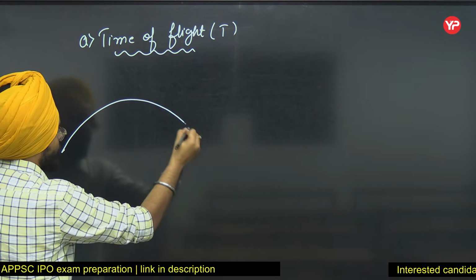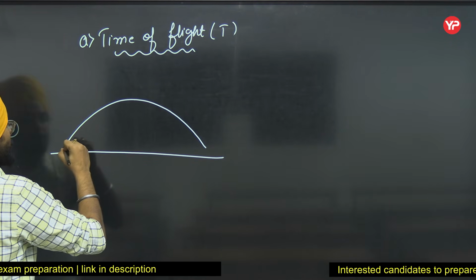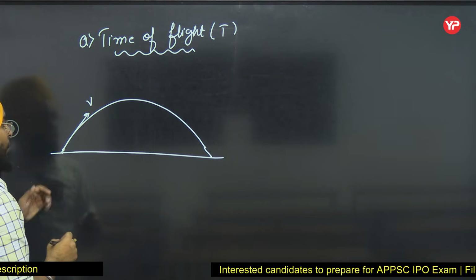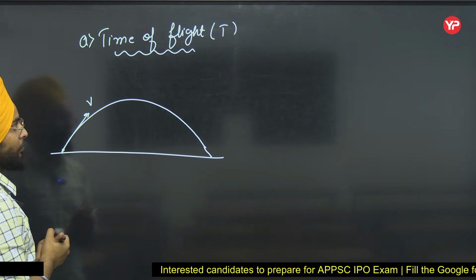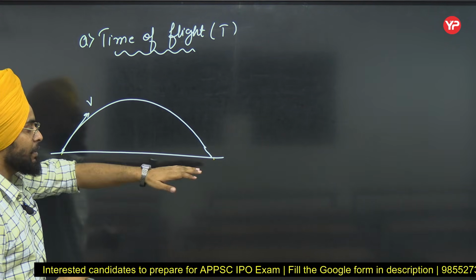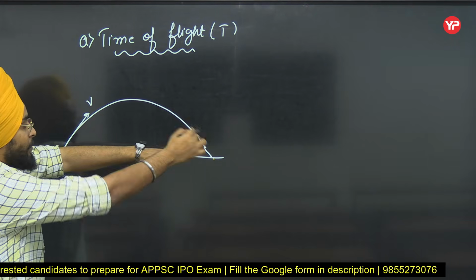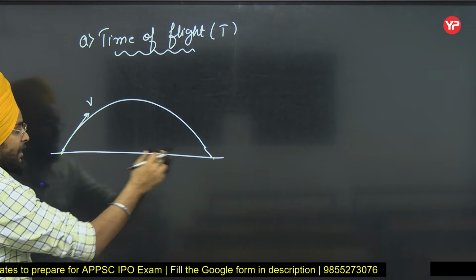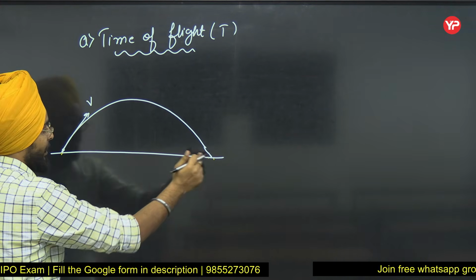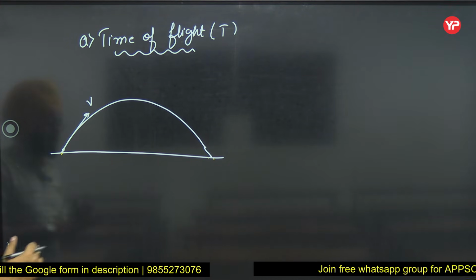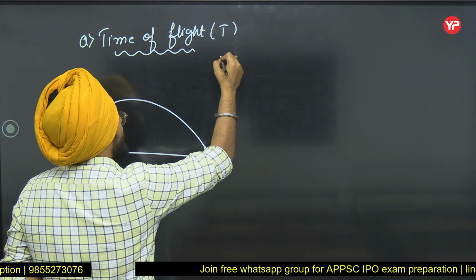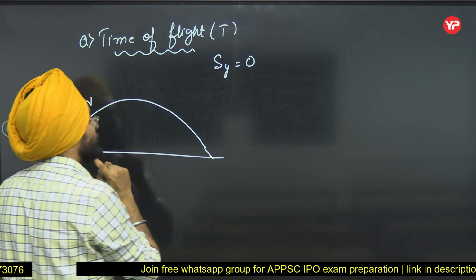See, when I went from this point to this point, I went from here to here. So can you tell me what is the vertical displacement of the body? I started my journey from here and I landed at the same level. So I can say the displacement, or the shortest distance between the starting point and the ending point, is 0. It is 0 because these 2 points lie at the same level. So vertical displacement, let's say Sy, is 0.